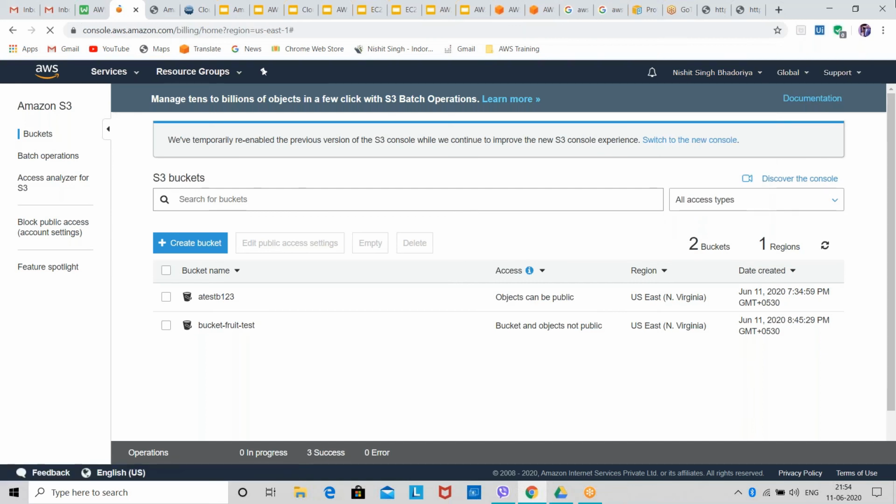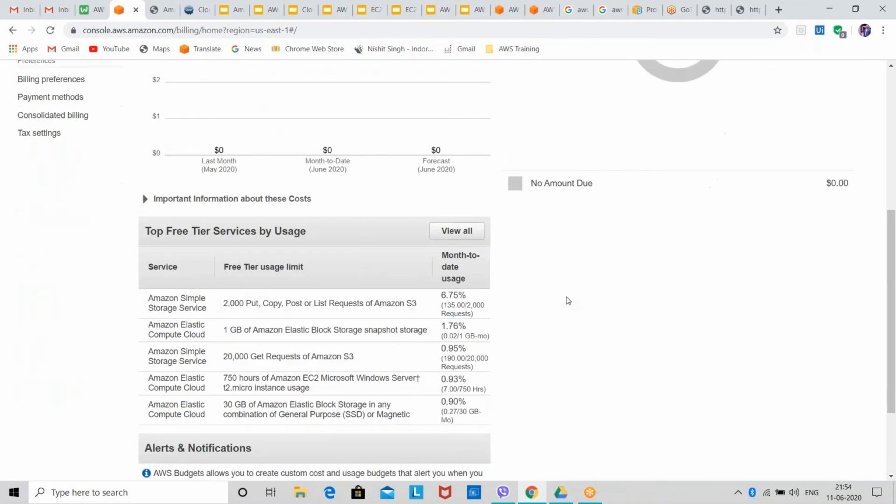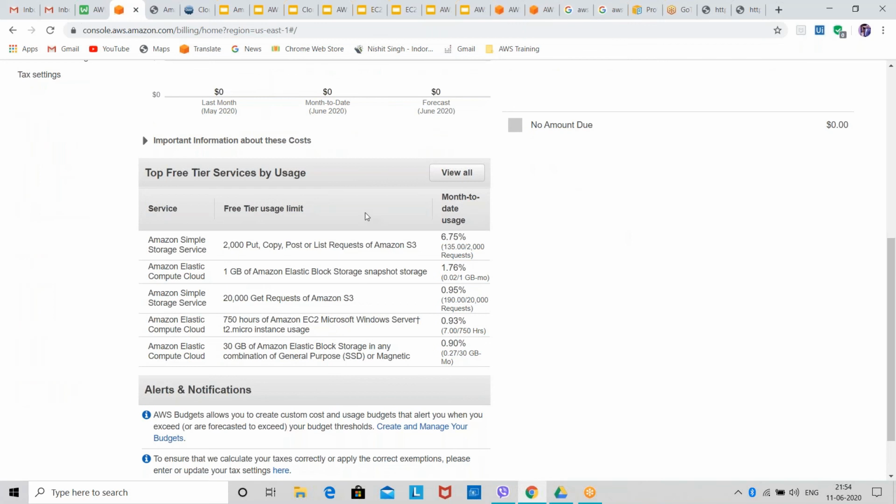Let us wait for it. Then in the billing dashboard, as soon as you start using your services, you need to scroll down. Here you can see free tier service usage, so you can see how much of your free tier services you have used. Okay, got my point?